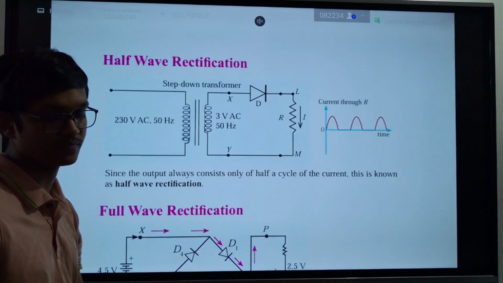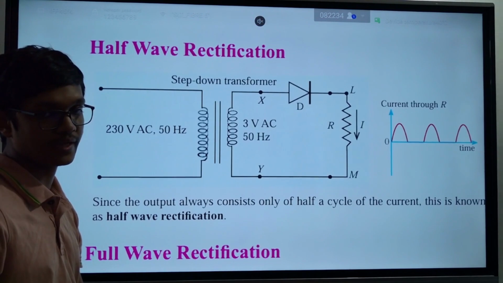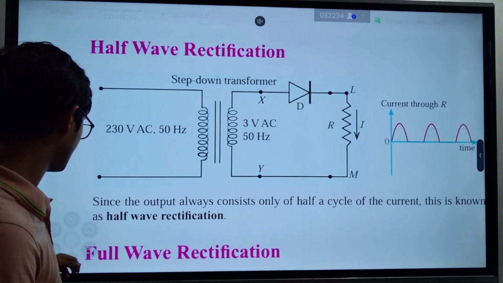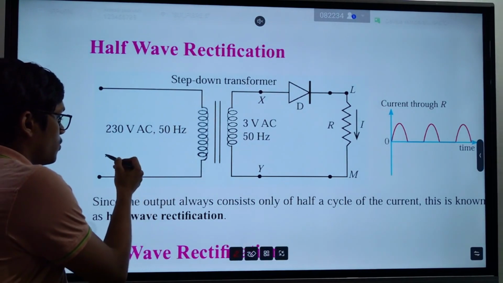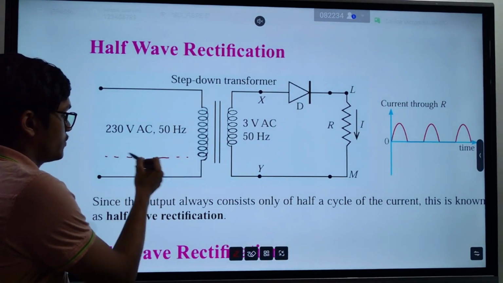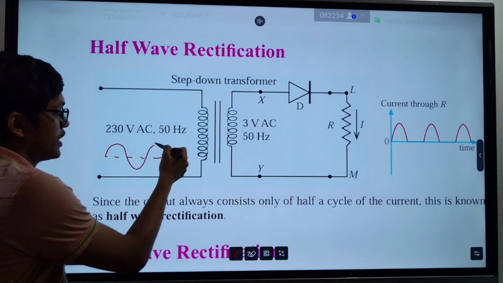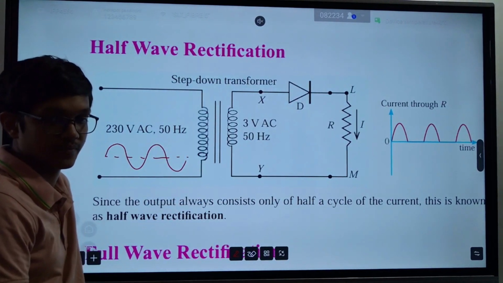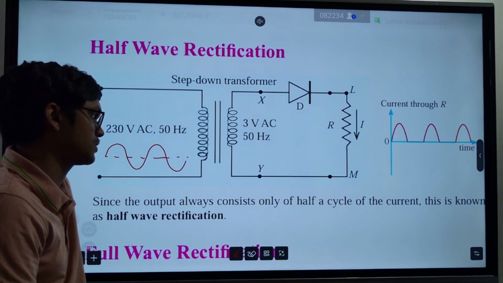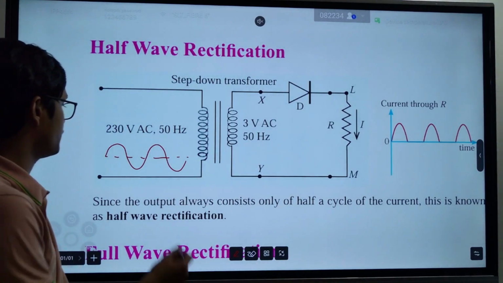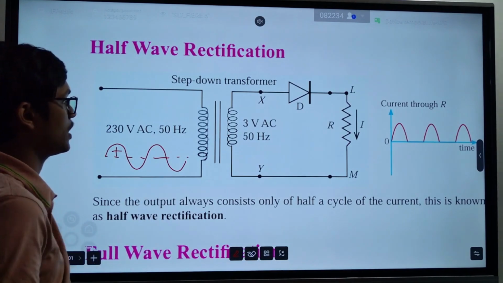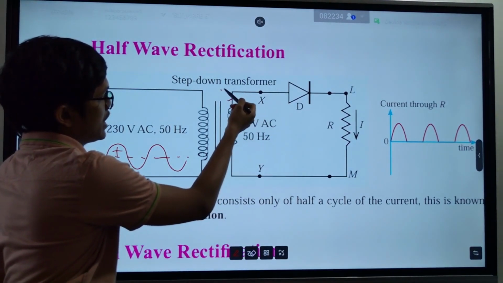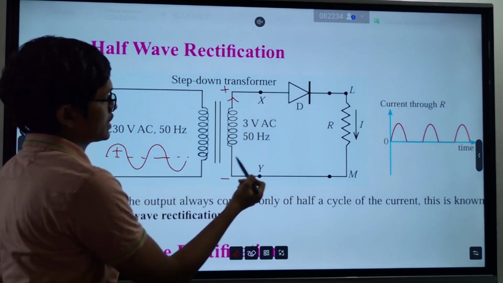Now what happens? This side provides an alternating current, that means a current which goes in the positive direction and negative direction both. In the positive half, current will try to move in this direction. That means this side will be positive and this side will be negative.